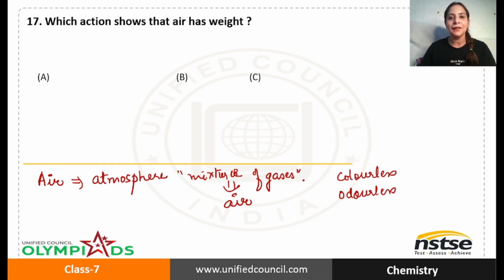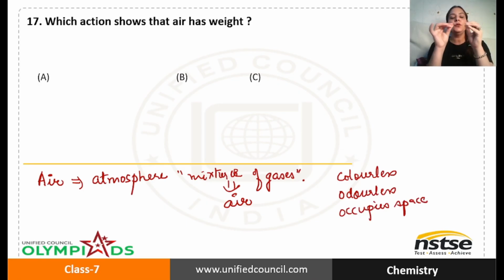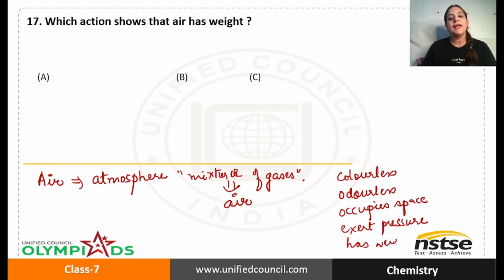It has no smell. Also, let me tell you that air occupies space. I'll give you one example. Suppose you take a balloon and you blow air into it, you will see that it occupies space. It fills the balloon. It makes the balloon inflated. So we say that air occupies space. Air also exerts pressure. Okay. And also let me tell you that air has weight also. That means it has a certain weight also.